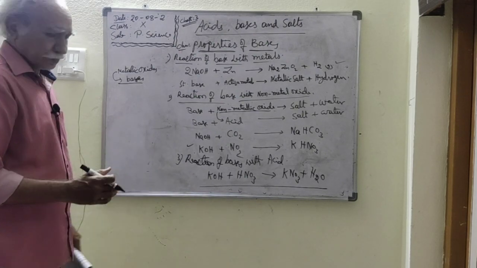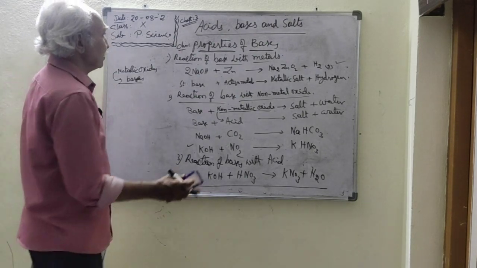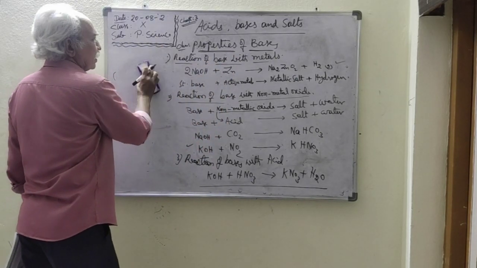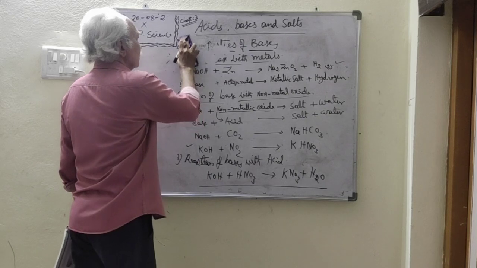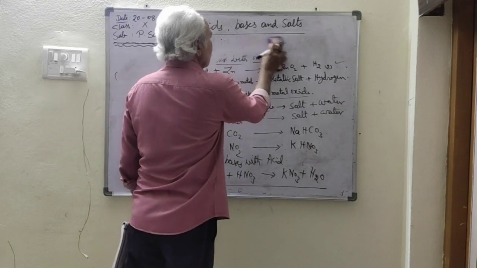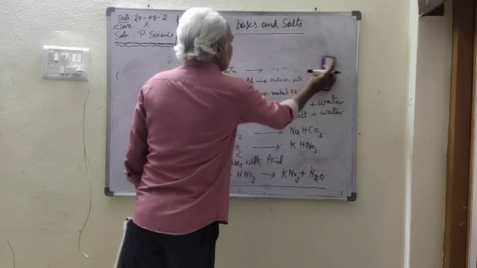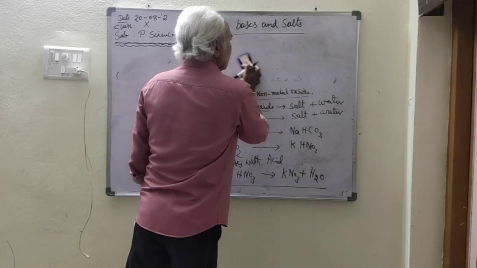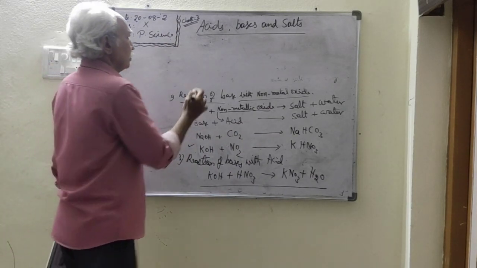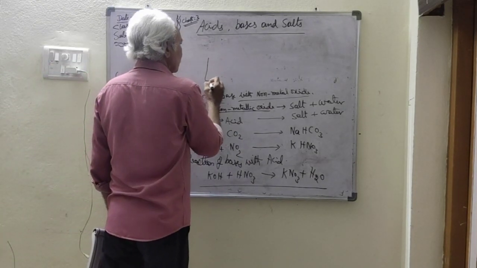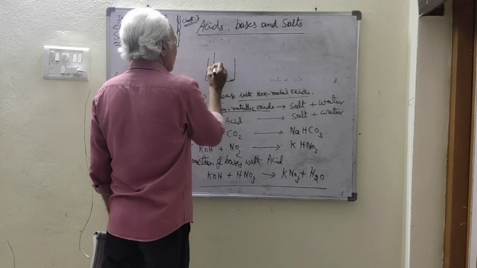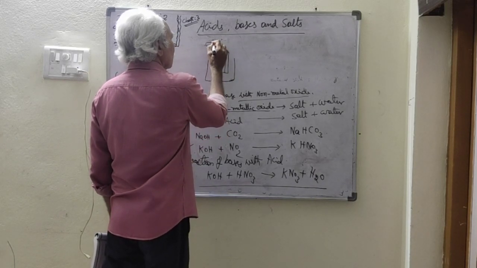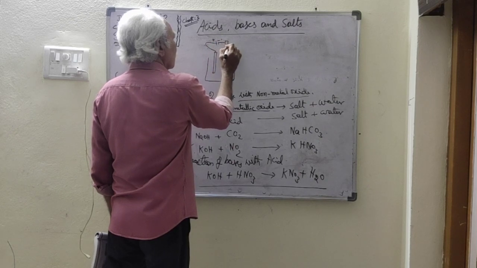Another property is electric conductivity. Let us see that also. Take a glass beaker, provide two electrodes, and connect with a battery and electric bulb.